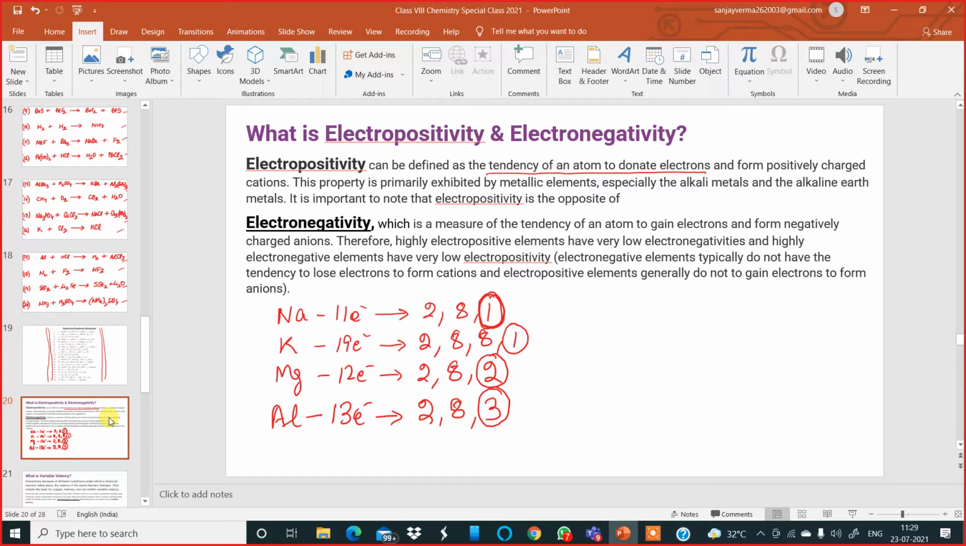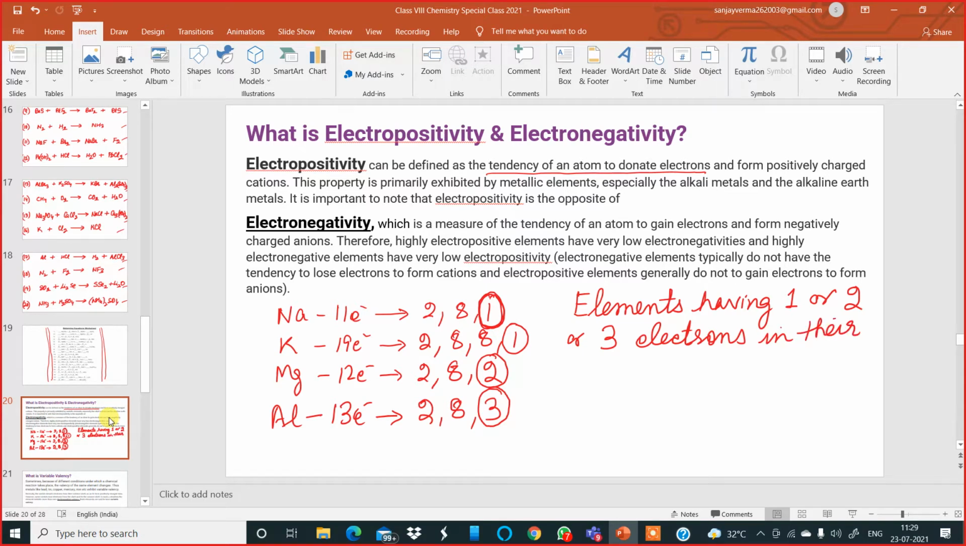Now today, my dear students of class 8, please put this fact in your mind: elements having 1 or 2 or 3 electrons in their valence shell are metallic in nature.